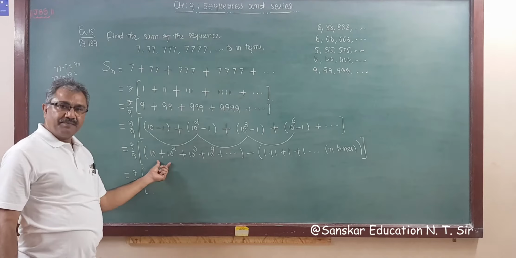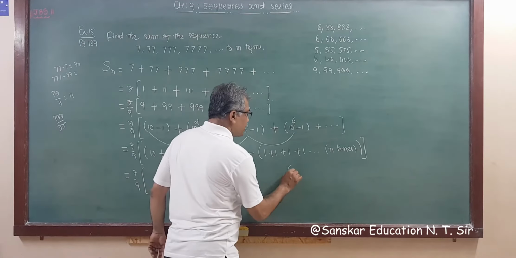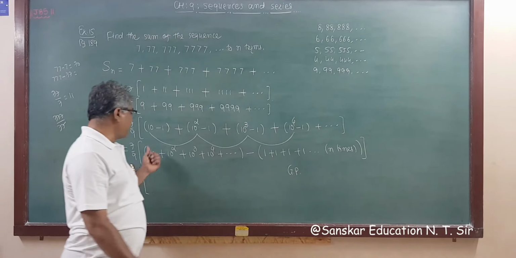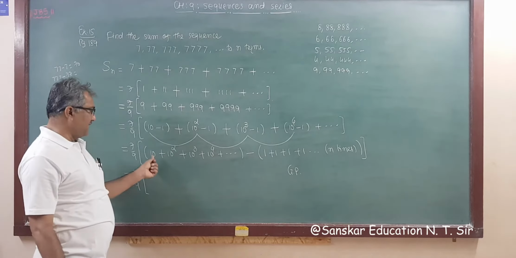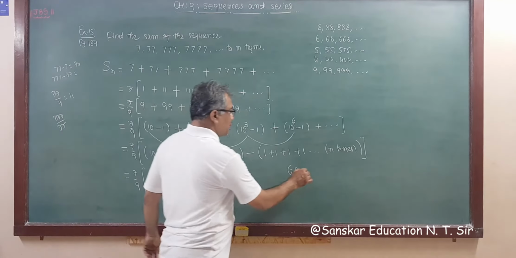This is a GP, right? And for this GP, first term a is 10. Now check, a is 10, right? So a is 10.